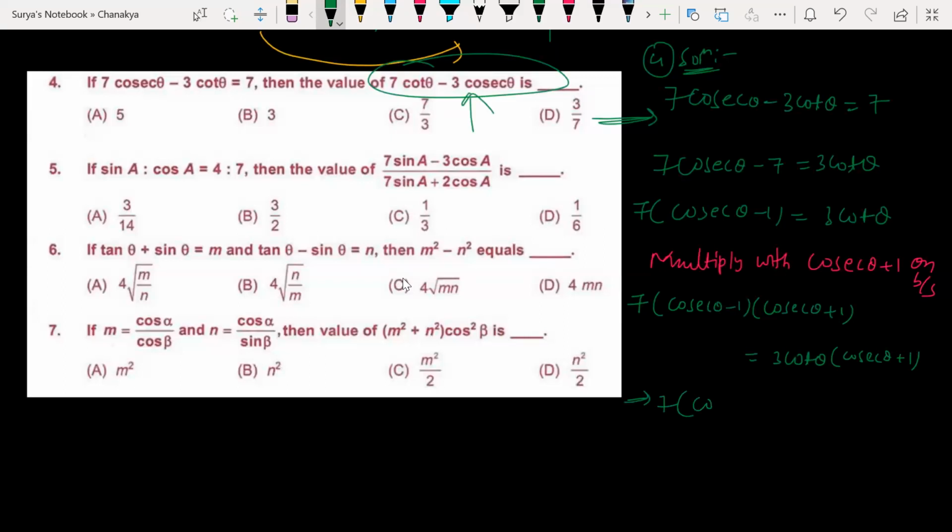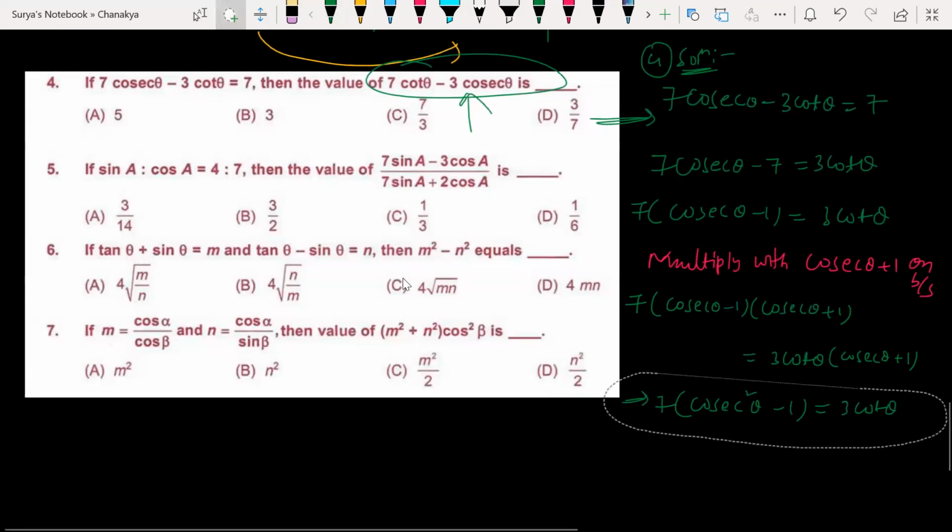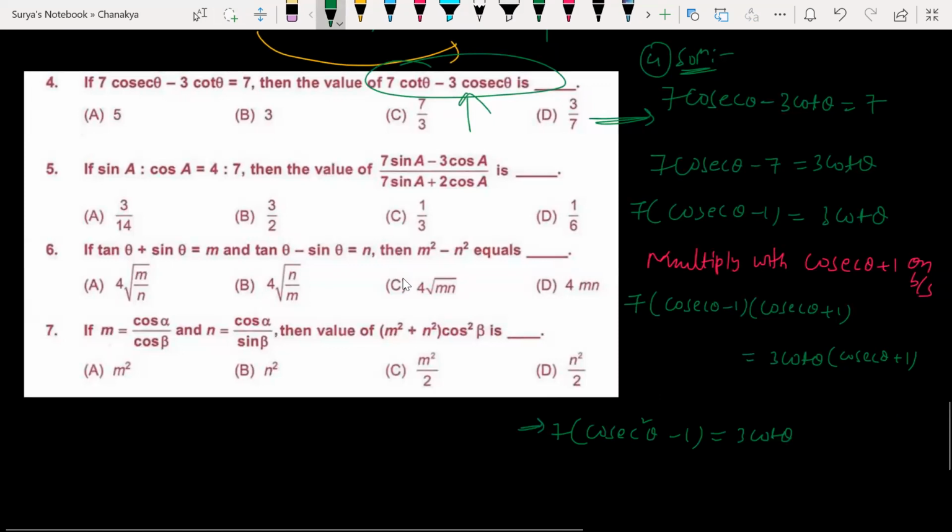So 7 into cosec square theta minus 1. Can I write like this, beta? Children, any doubt? Cosec plus 3 cot theta. So this can be written as what?